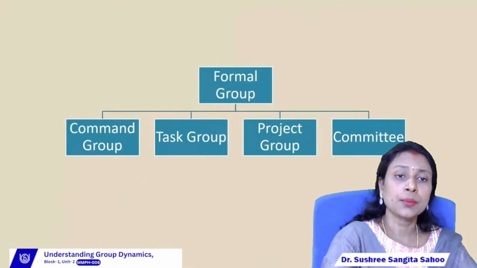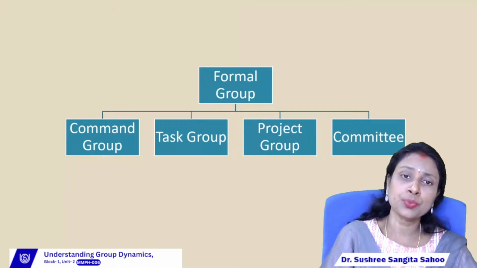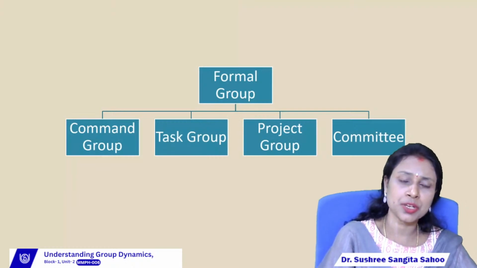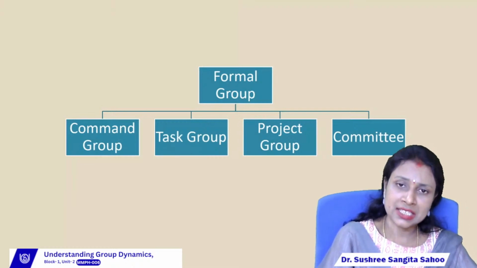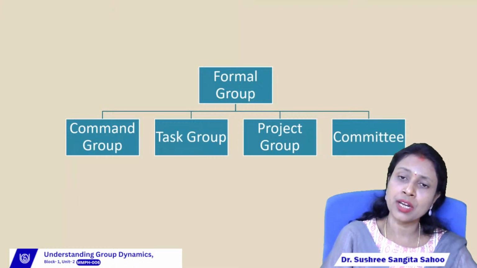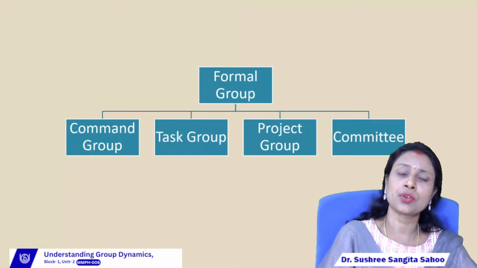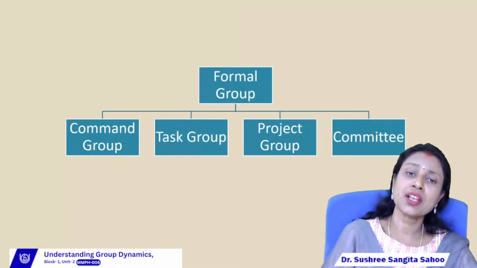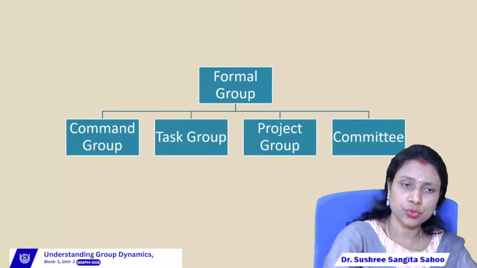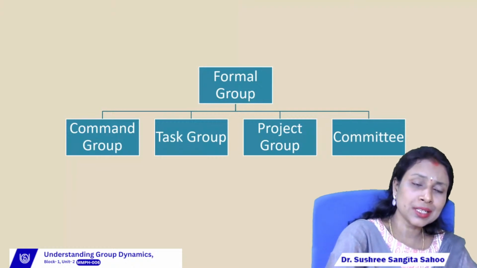So first one is the formal group. Formal group is again classified into four parts. First one is the command group, then task group, then project group, and last one is the committee. Let us discuss all the formal groups one by one. The first formal group is the command group.